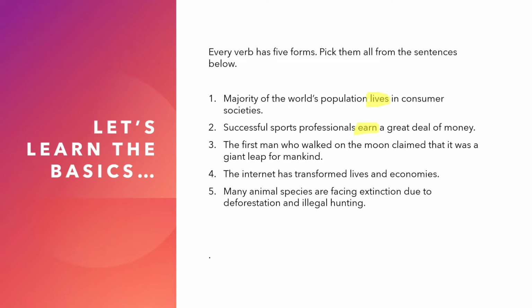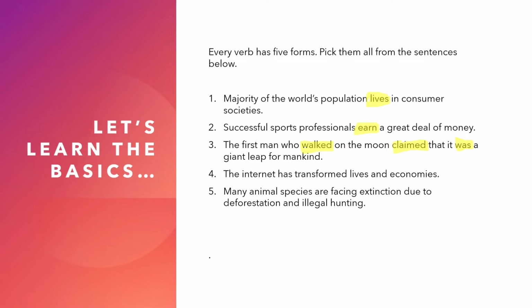The first man who walked on the moon claimed that it was a giant leap for mankind. So you can see there are more than one here. So you can say the first man who did what? Who walked. Okay, walked is the verb here. And on the moon, what did he do? He claimed. Okay, claimed is another verb here. And what did he claim? That it was a giant leap. So here was is also a verb. So you can see there are 3 verbs in this sentence.